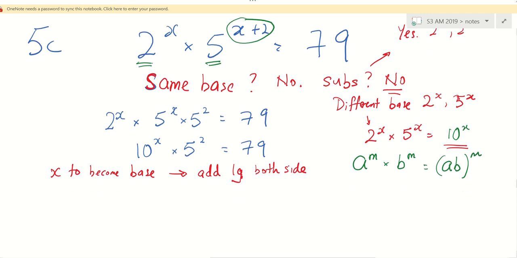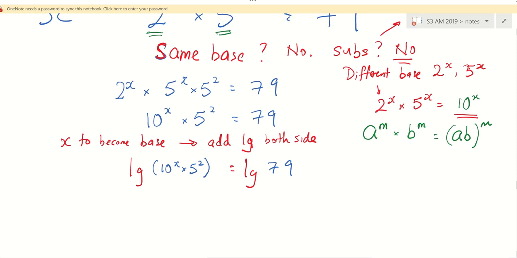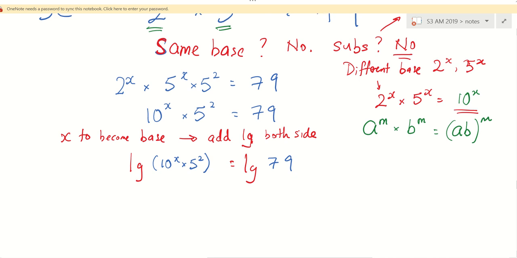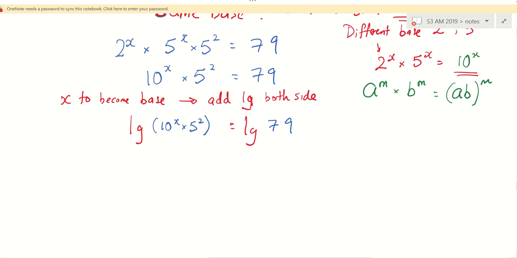So can I demonstrate to you this trick? I add log on both sides. So what do I write? Log. So I literally just add the log on both sides. Question, can my x come down? Answer is no. What's the reason? I have 1, I have 2. I have 2 things there, right? So my x cannot come down. So what can I do? Can I split them?